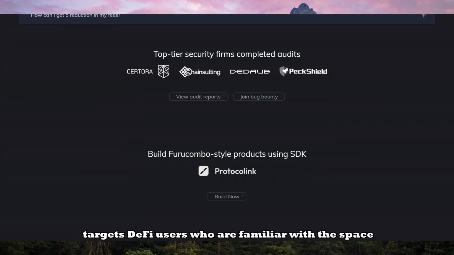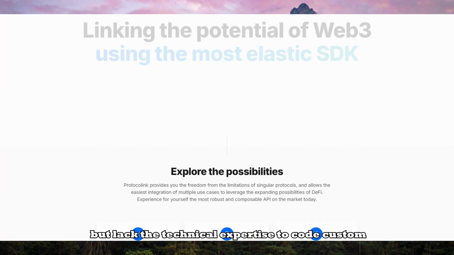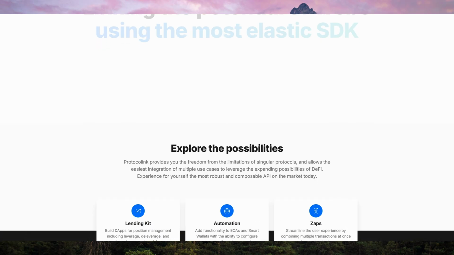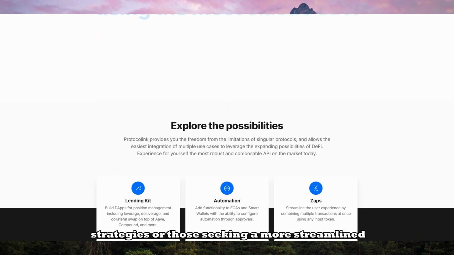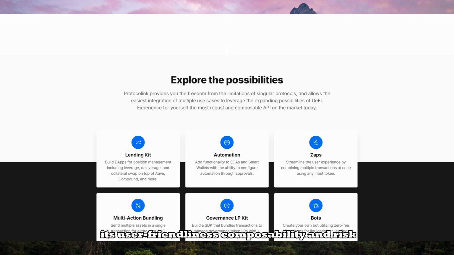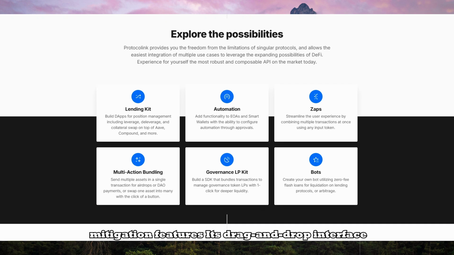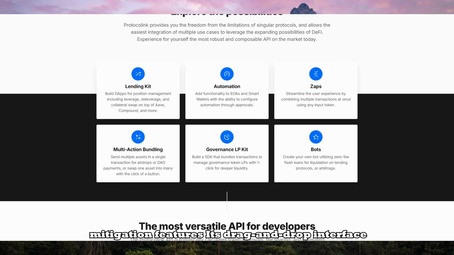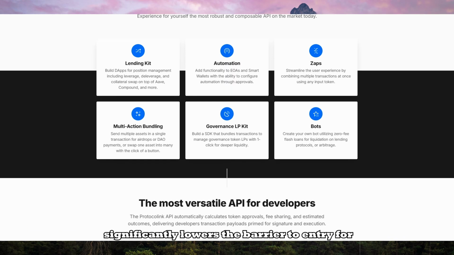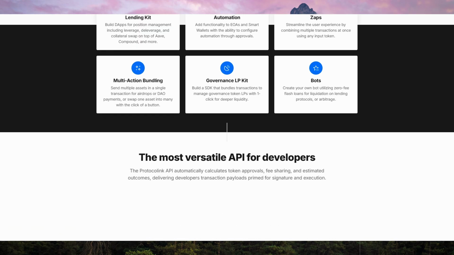Furucombo primarily targets DeFi users who are familiar with the space but lack the technical expertise to code custom strategies, or those seeking a more streamlined user experience. The platform's strengths lie in its user-friendliness, composability, and risk mitigation features. Its drag-and-drop interface significantly lowers the barrier to entry for participating in sophisticated DeFi strategies.